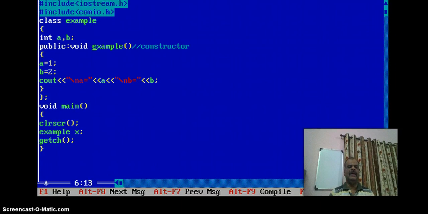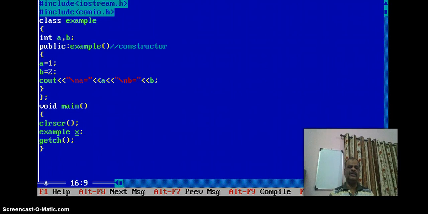Then again I tell you that a constructor is invoked automatically when an object is created. That means when I create an object, an instance of the class, object x is created, then the constructor is invoked automatically. There is no need to access the constructor with the object name and dot operator, but a member function is accessed by the object name, dot operator and member function.